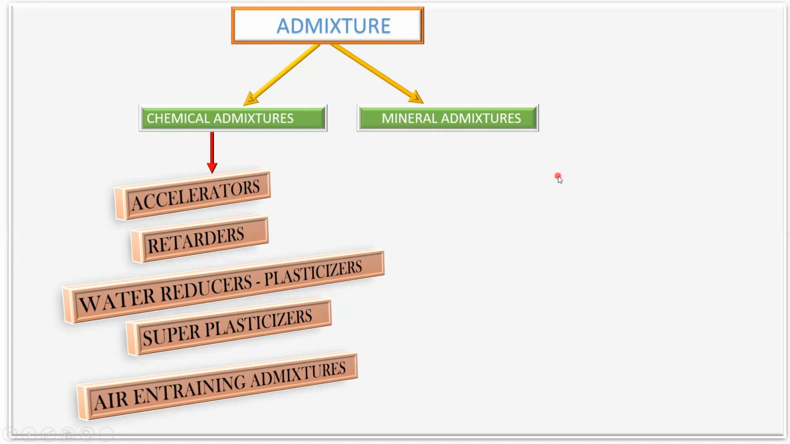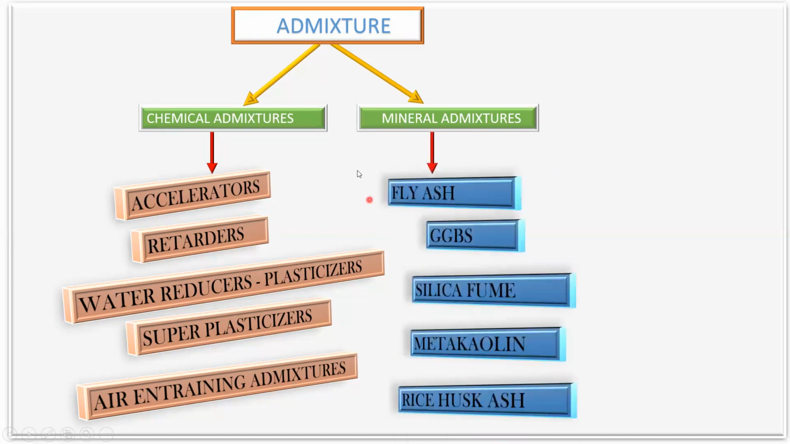Now coming to the mineral admixtures, we have fly ash, we have GGBS, that is ground granulated blast furnace slag. Then we have silica fume, metakaolin, and rice husk ash. We call these pozzolana, right? They are classified under mineral admixtures, and they have some pozzolanic action, hence we call them pozzolana. So first, we'll concentrate on the chemical admixtures, and we'll try to understand them one by one.